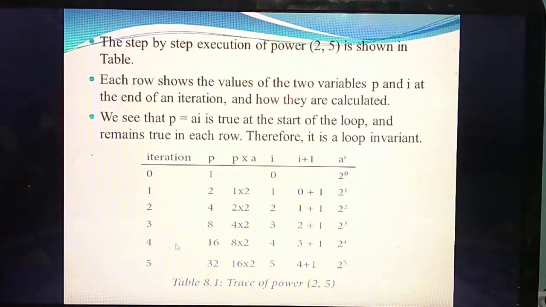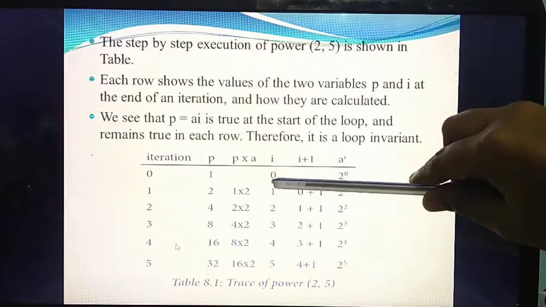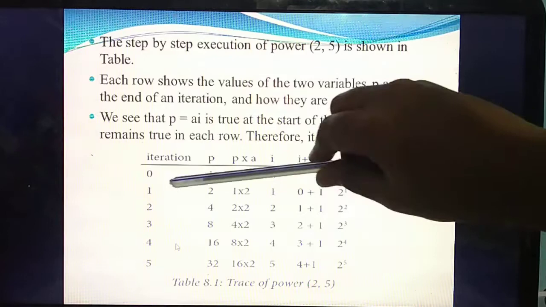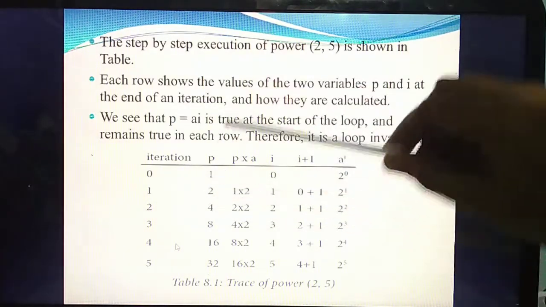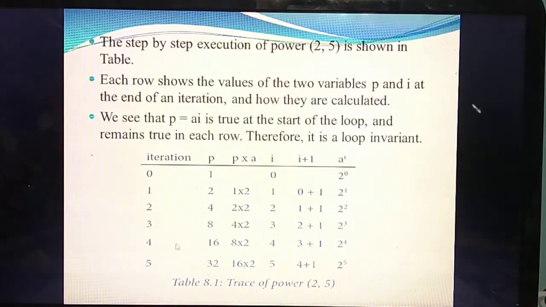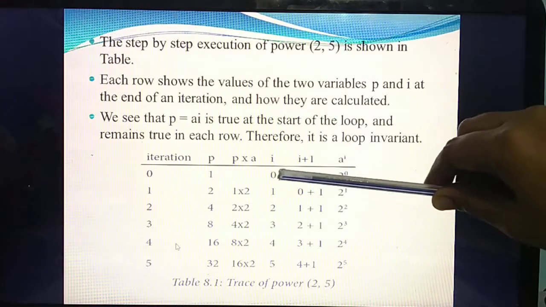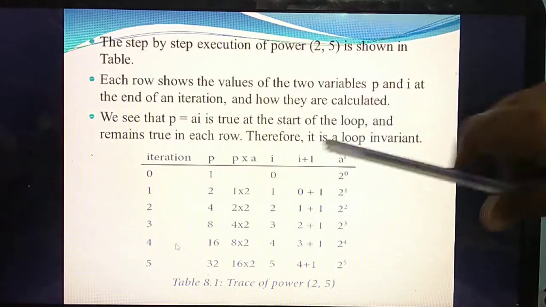Next step. So the first iteration is over. The first iteration value is 0, so what's the next iteration? 1. So first row over, no? 2 power 0. Next, the value of p is 2. See the next step: the value of iteration is 1. First you write the value of I as 1. Leave all the other things. First row, understand?